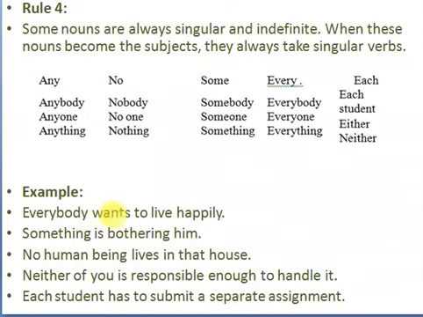See, everybody wants to live happily. This sentence is according to simple present. See, everybody wants. Here everybody indicates all at the same time individually. Yes, something is bothering him. No human being lives in that house. Neither of you is responsible enough to handle it. Each student has to submit a separate assignment. Now let's go to the next one.